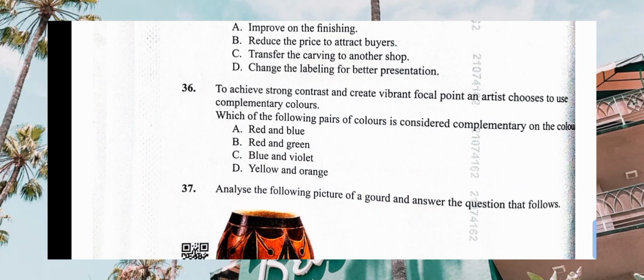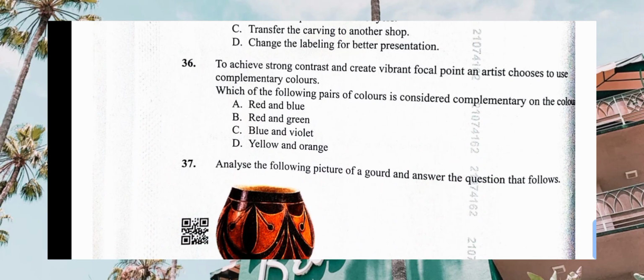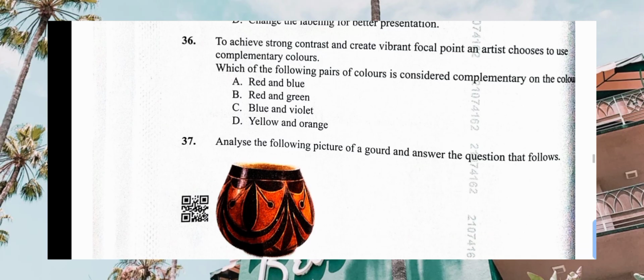To achieve strong contrast and create a vibrant focal point, an artist chooses to use complementary colors. Which of the following pairs of colors is considered complementary colors? That is number 36. We have red and blue, no. Red and green, yes, red and green. Then blue and violet, no. Yellow and orange, no. B, beacon vibe.